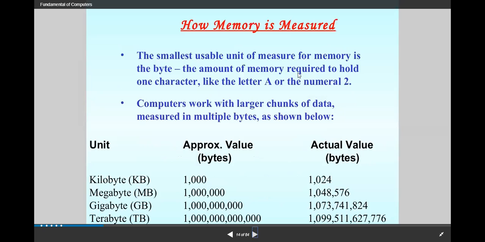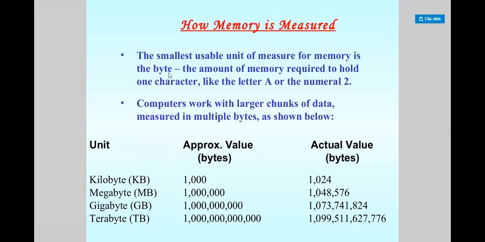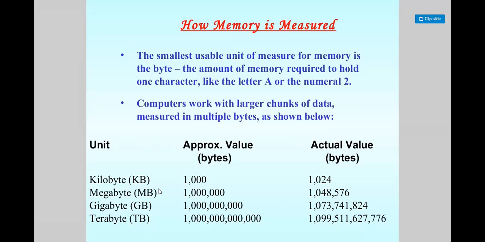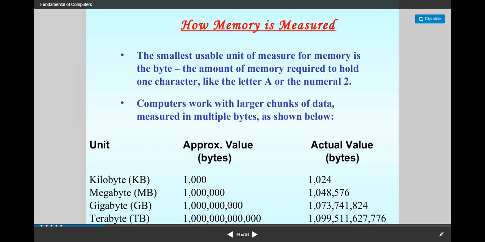Now next, how memory is used. These are very small things that you should know, the units like kilobytes and megabytes. We say a file is so many KB, it can be transferred on WhatsApp. A video of more than 25 MB cannot go in mail. So you should know how many MB or KB a video is, all the approximate or actual values. KB is the unit, and the actual value is 1024 bytes.